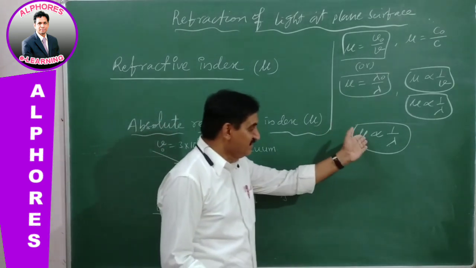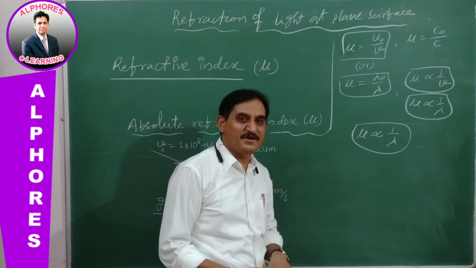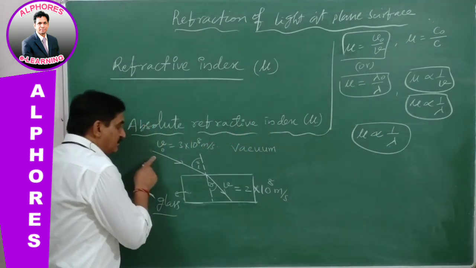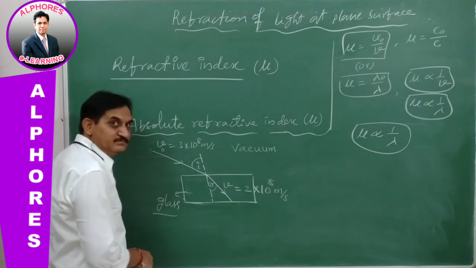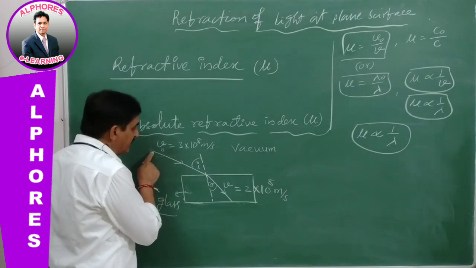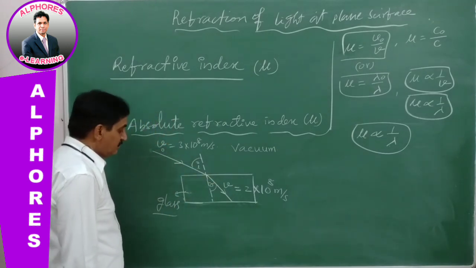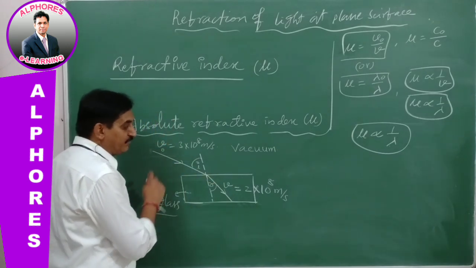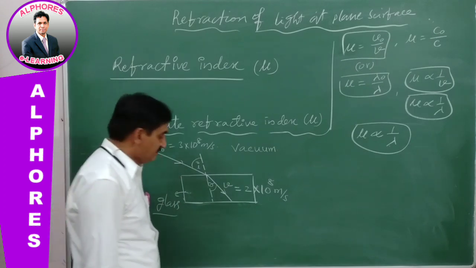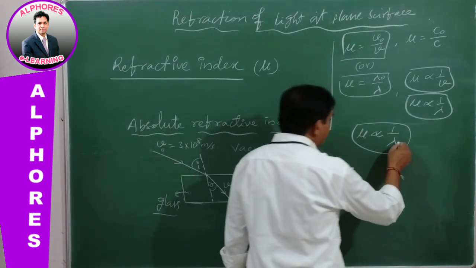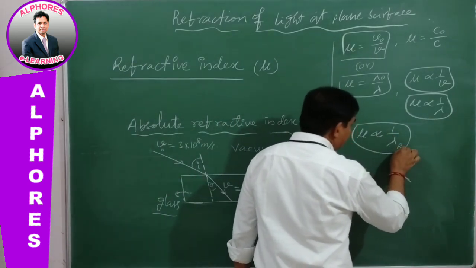How? Here mu is inversely proportional to lambda. If I consider red color light, red colored light is traveling and entering into the glass. What is the refractive index of this glass?